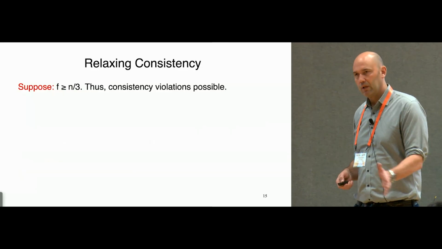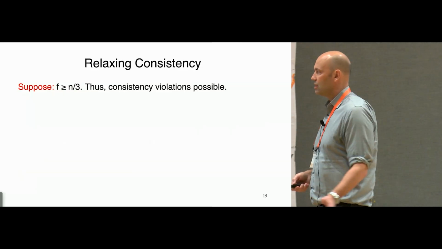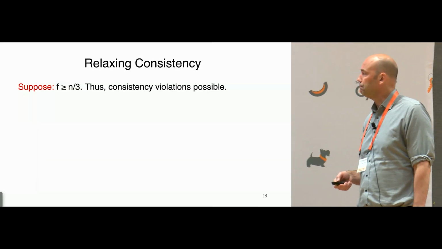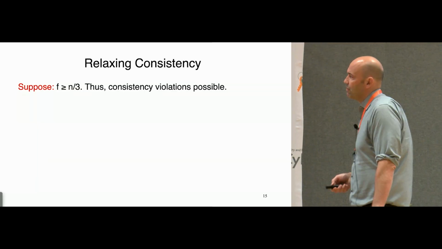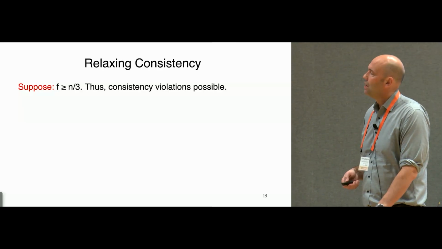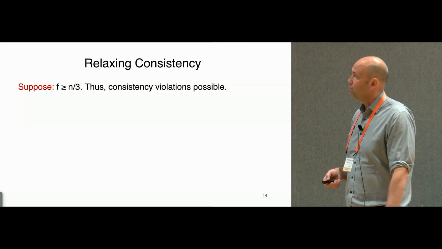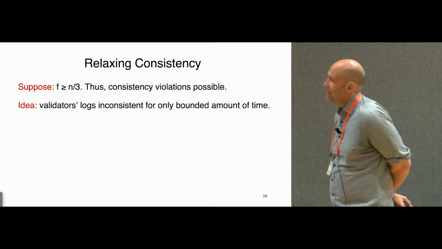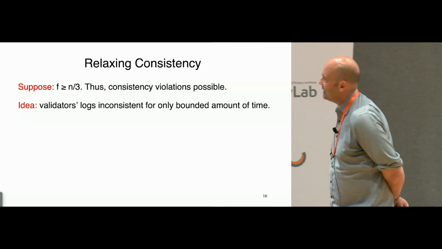Okay, so that wraps up the review. I think probably that was well known to many of you. This is going to start the part of the talk which is about stuff that's novel in the paper. Suppose we have a large adversary, at least a third Byzantine nodes, so a consistency violation may well occur. How can we relax this? How can we say we still get some meaningful guarantee?